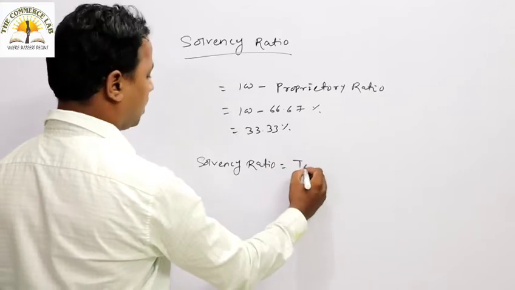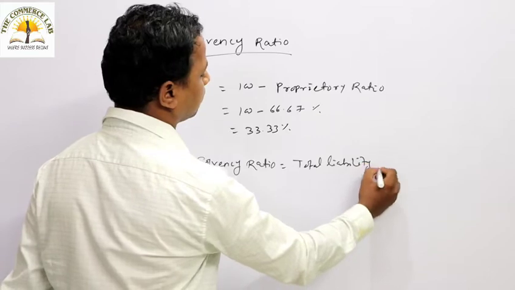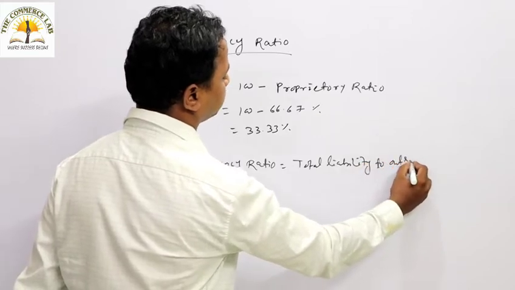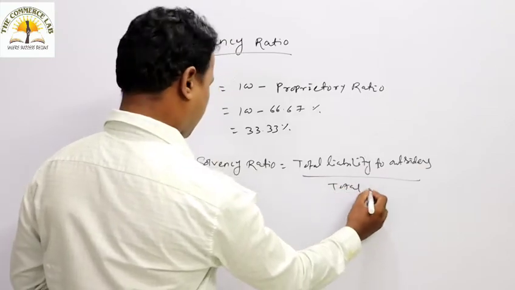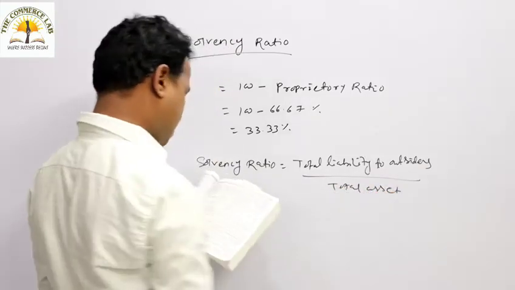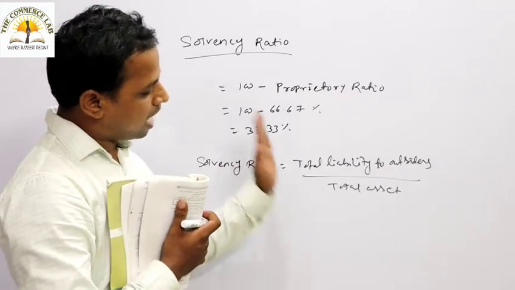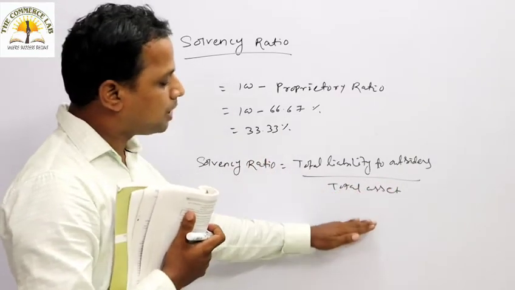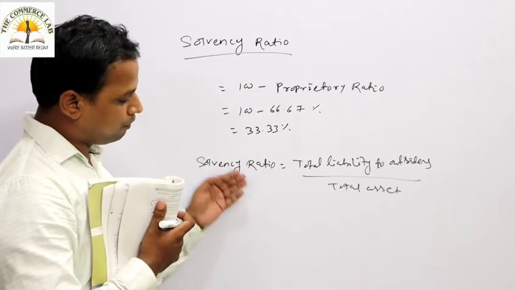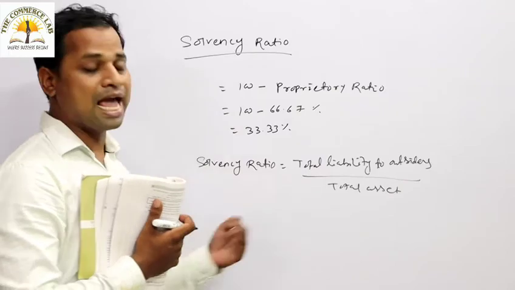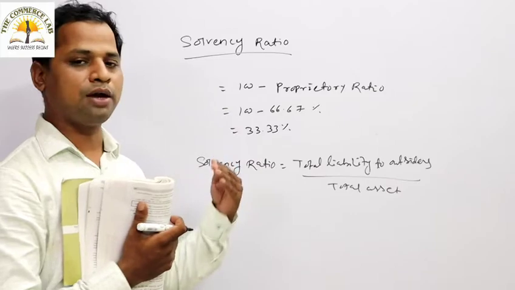It is the total liabilities to outsiders divided by total assets. Okay, total liability to the outsider divided by the total asset. So how much is the liability towards the outsider divided by total asset? If this ratio, whatever figures we are getting, is as low as possible, then we can say that the firm's position is quite good.